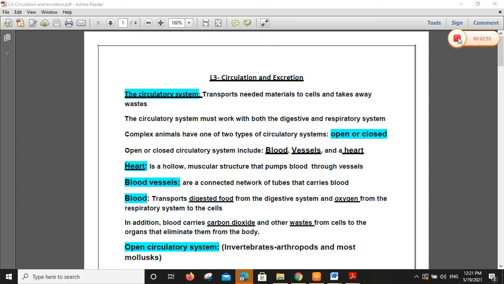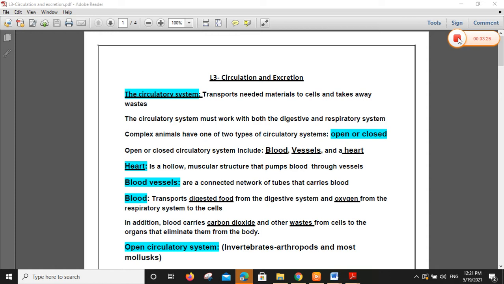Energy is not the only result; there are also waste products of cellular respiration. The waste products are carbon dioxide and also water vapor. So, the circulatory system transports needed materials to cells and takes away wastes. So, the circulatory system must work with both the digestive and respiratory systems, as I told you.